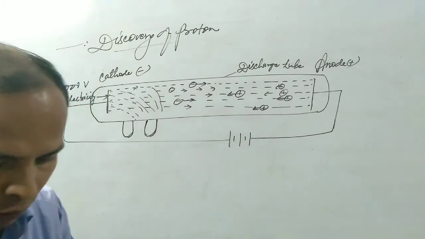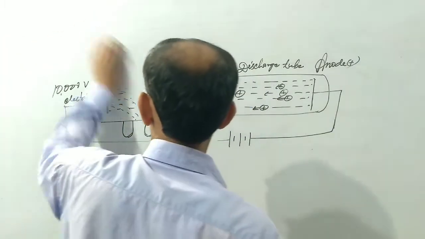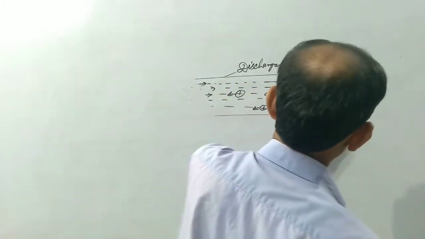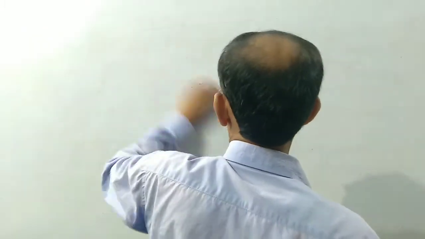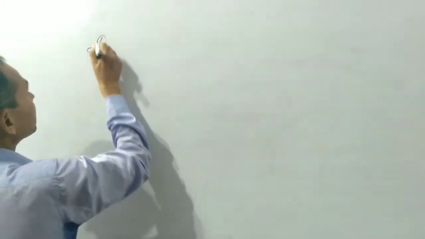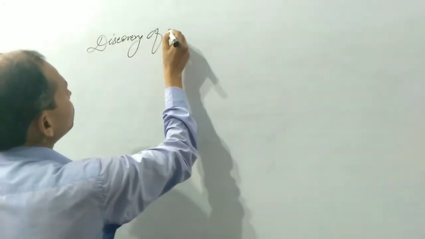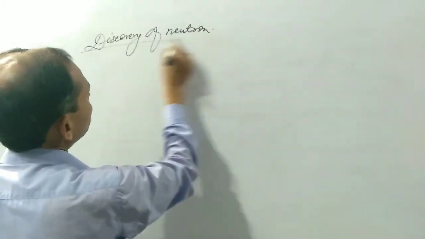The third subatomic particle is the neutron, and this third fundamental particle was discovered by James Chadwick on bombardment of alpha particle on beryllium atom. So we can write here: discovery of neutron.